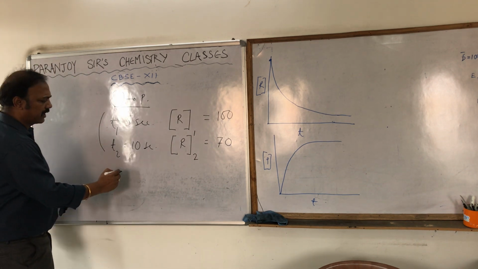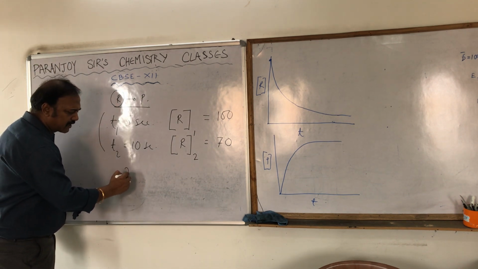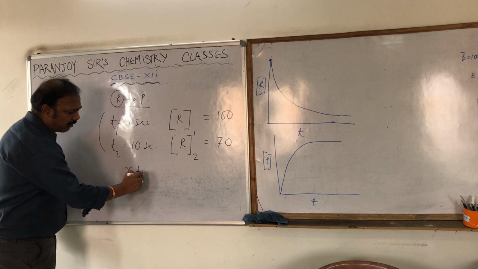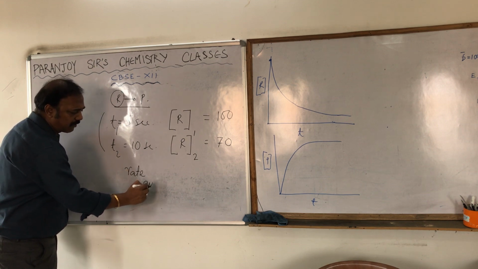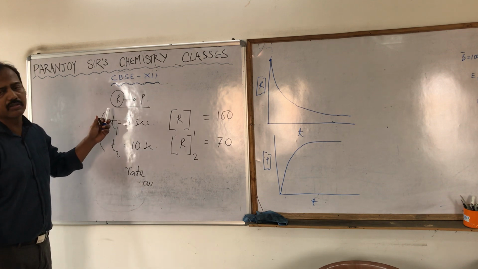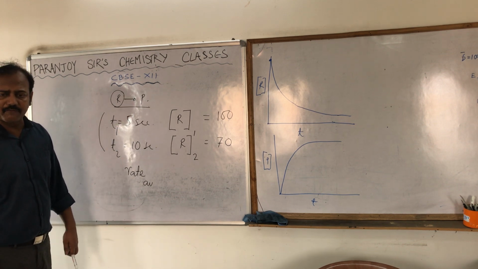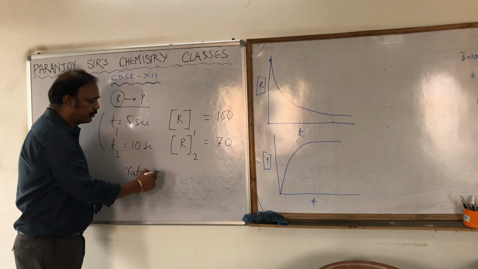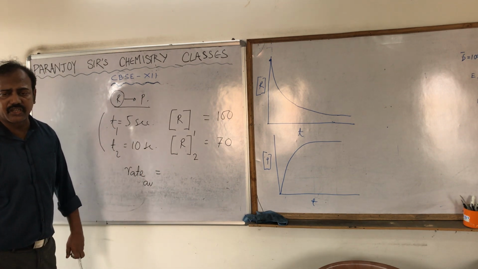So what is the speed or rate? I am writing rate or speed, and obviously we are talking of average speed. Why average speed? Because we are calculating it within a span of time. It should be equal to change in concentration.